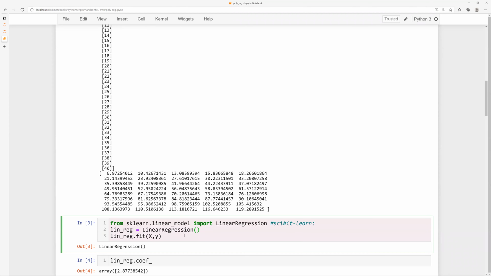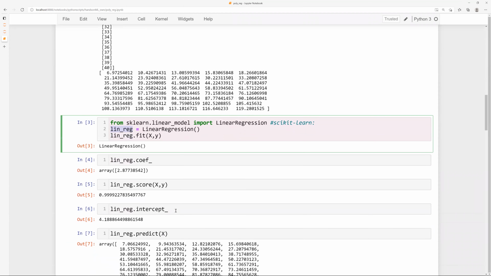Okay, and I'm calling this function and giving the name to that call as lin_reg. So this is a fixed name that is present in this library, and I'm creating this variable. You can give any name you want to lin_reg, but I used this. The link that I sent you, it is almost copied from there. I did not copy paste everything. I typed it, but I've looked at it from there.